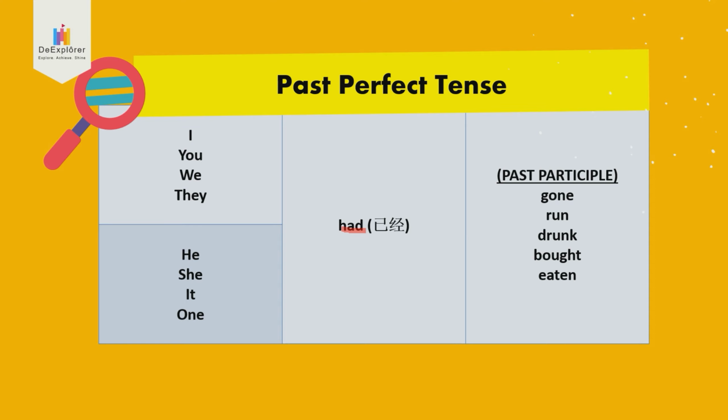已经. Okay, so I had gone. You had run. He had drunk. She had bought. 所以他已经买了。See, and the drunk and the word bought or eaten, all these are past participle verbs. So always remember, when you use has, have, or had, you must use the past participle verb. Okay, so you need to copy this table into your exercise book.